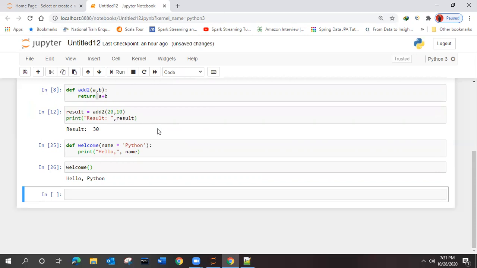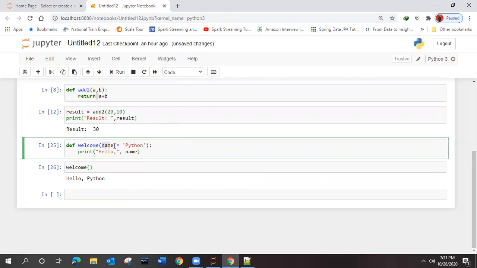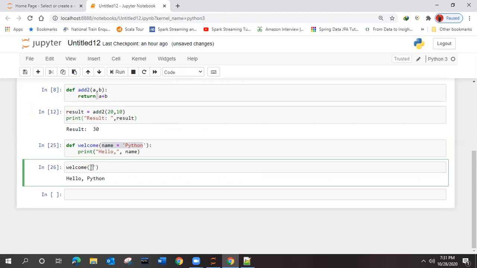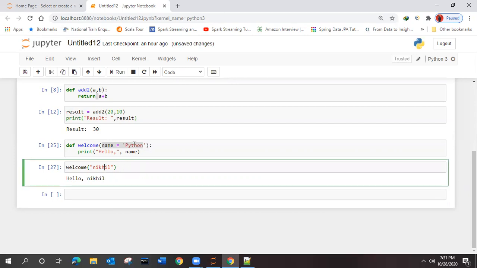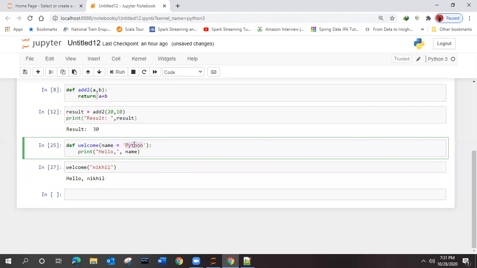So this is your default value. Now, got the point? You have seen the difference, right? If you give the value, that will override over here. If you are not giving, by default, this value is going to be printed.